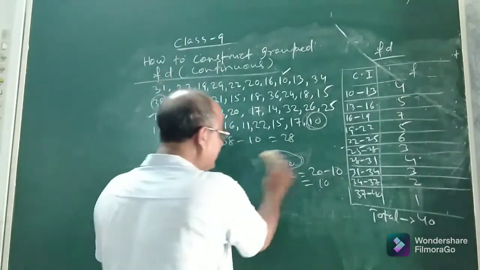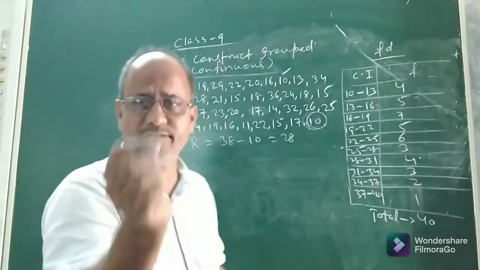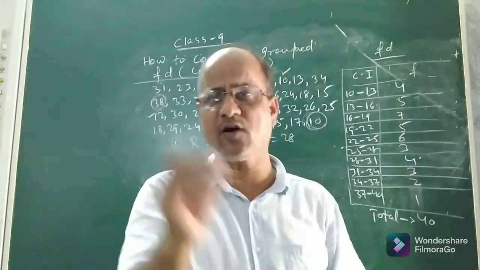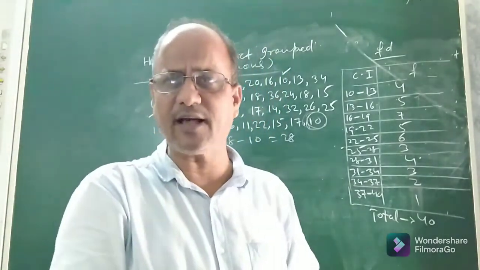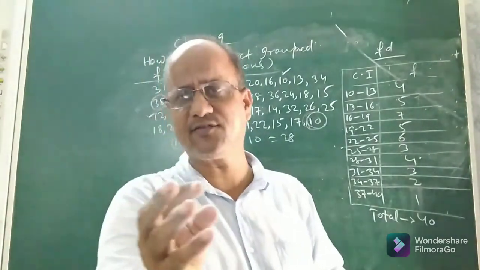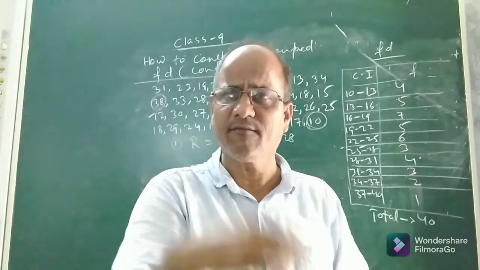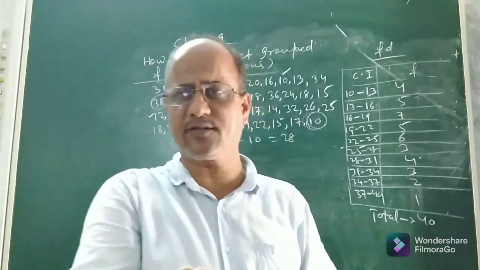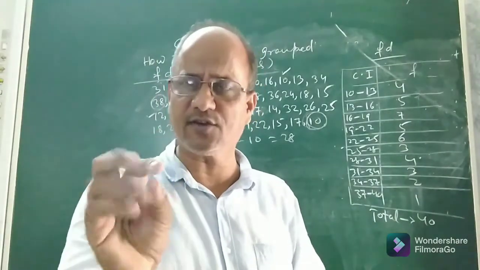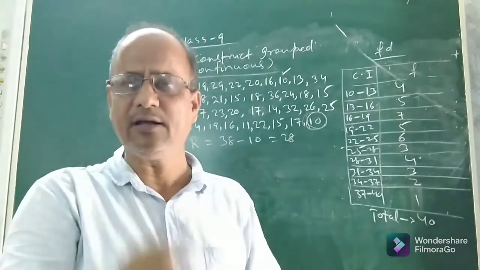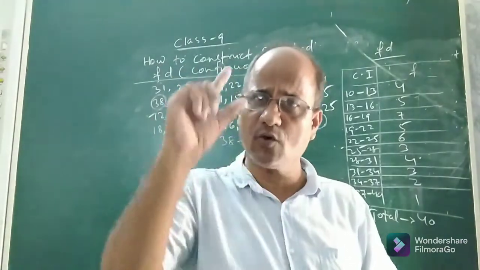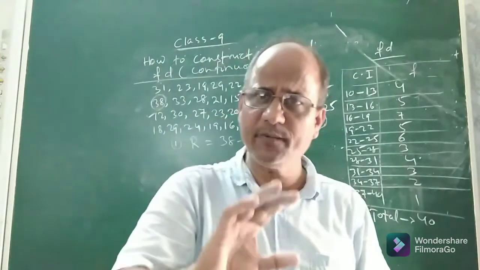So, after finding the range of the given distribution, the next step is we have to choose appropriate size. Now you can ask me, sir, how to choose size or width of class? Actually, there is no hard and fast rule in choosing the size or width of a class or class interval in order to prepare a continuous group frequency distribution. You can choose size on your own as per your decision. One thing we have to keep in our mind, if the size or width of class is more, the less will be what?